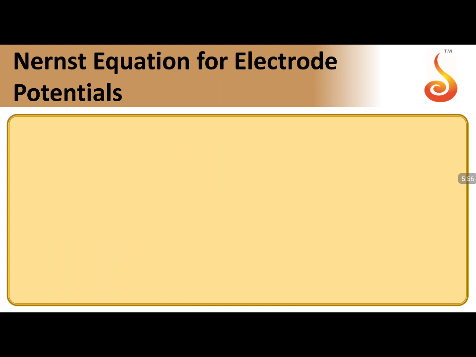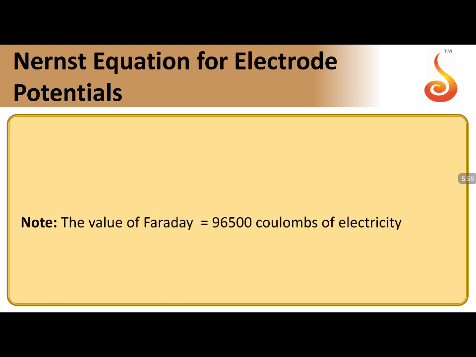Moving to the next very important concept, the Nernst equation, which is given in this way.